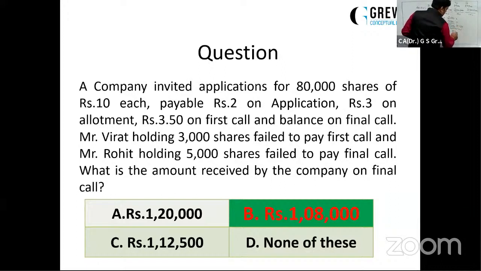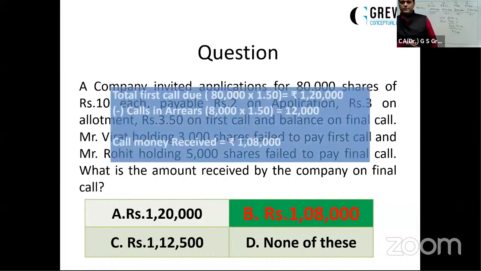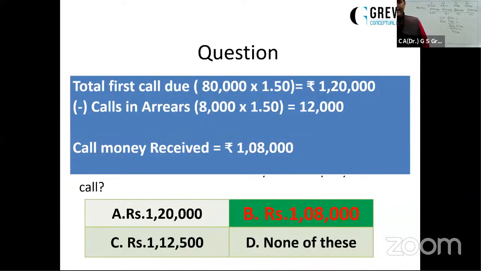8,000 shares, final call not received, into 1.50, which was the rate of final call. So rupees 12,000 money is not received. Total amount made due was rupees 1,20,000. Out of that, 12,000 was not received. So the call money received will be 1,08,000. I hope it is clear, dear students, now.